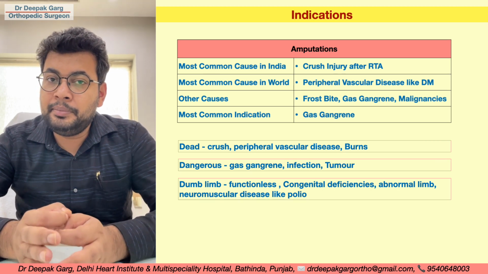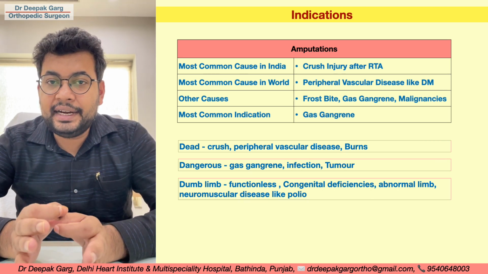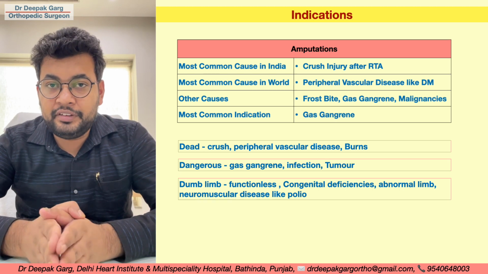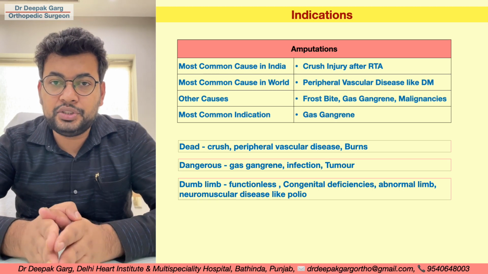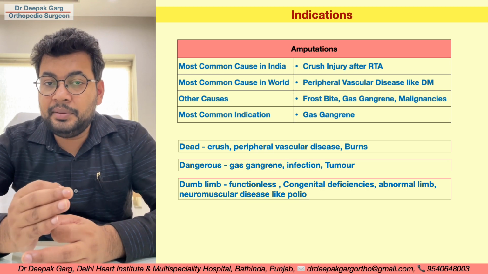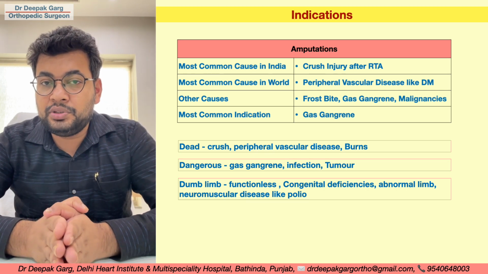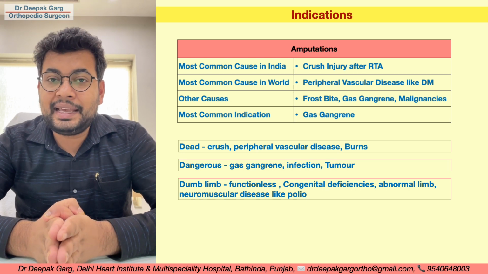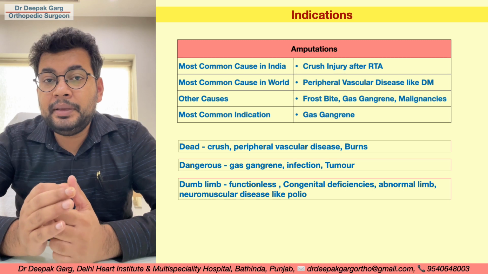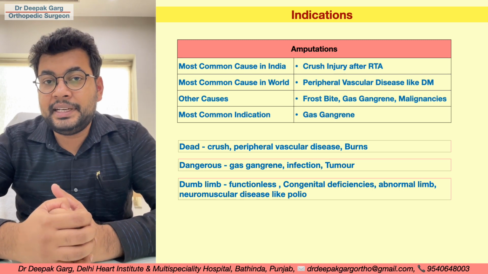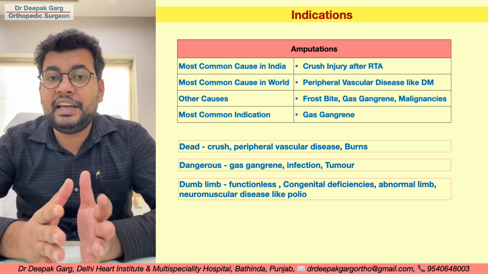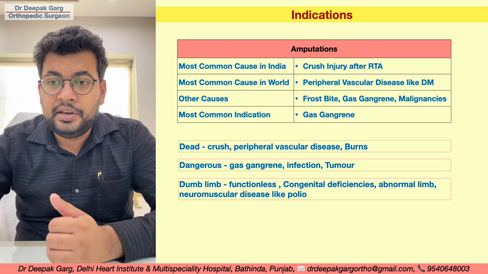Dead means the limb is already necrosed. It can be after crush injuries, after peripheral vascular diseases, or after burns also. Dangerous means there is something in the limb which can endanger the patient's life, for example gas gangrene, infection or malignant tumors. Dumb limb means the functionless limb. It can be after neuromuscular diseases like polio, or after congenital deficiencies in patients which may need amputation.